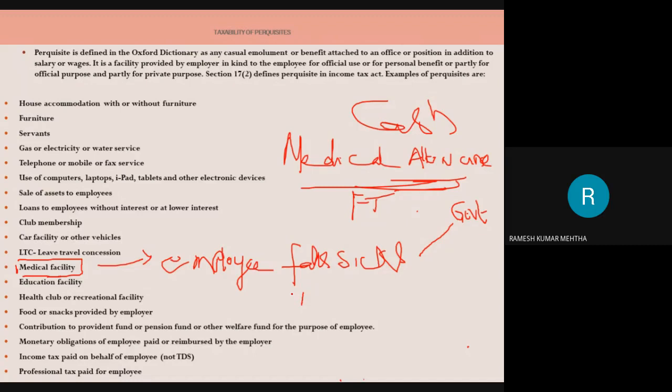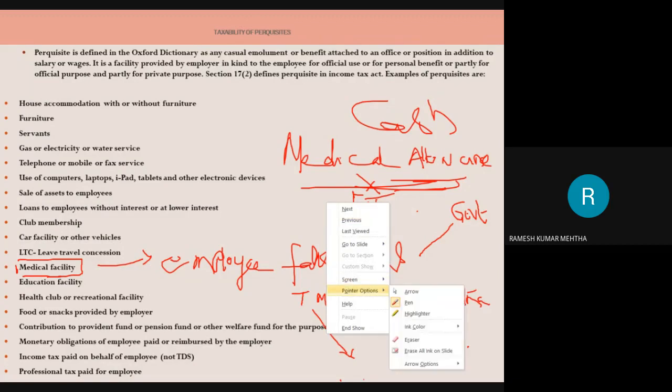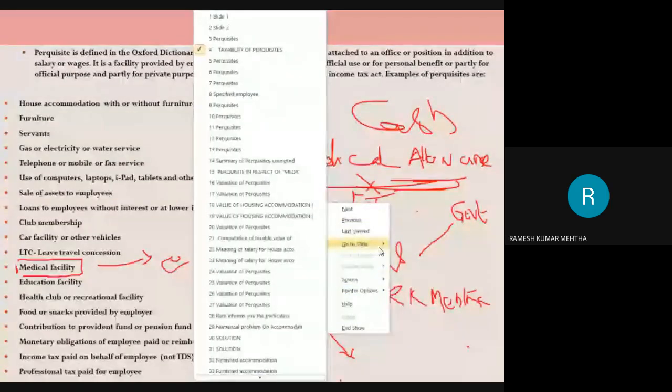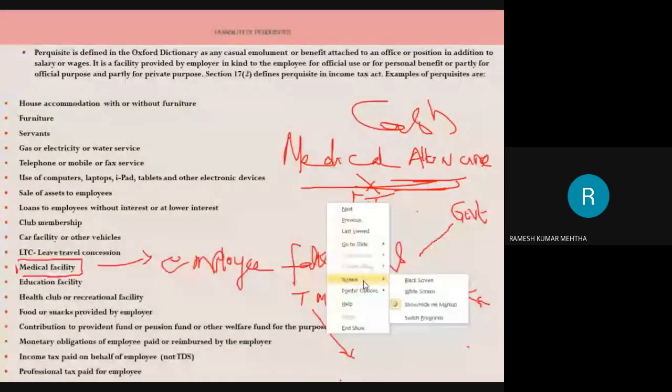Another example is, for example, Tata Motors is there, and Ramesh Kumar Mehta is working in Tata Motors. Now Tata Motors says that I am not going to give you medical allowance, but you go to a private hospital and get your medical checkup whenever you are not feeling well or whenever there is a health problem, and whatever expenditure is incurred by you, I will reimburse. So this is the example of medical facility provided by the employer to the employee.